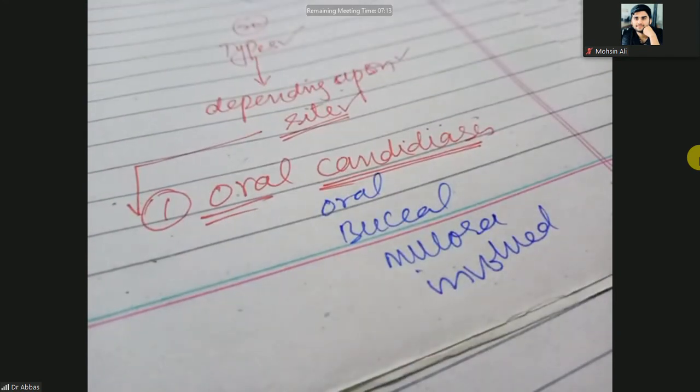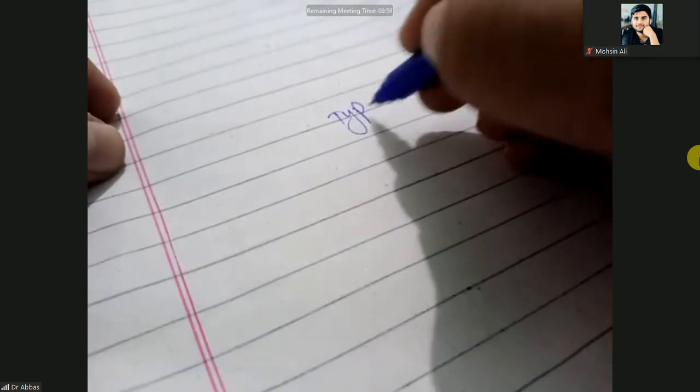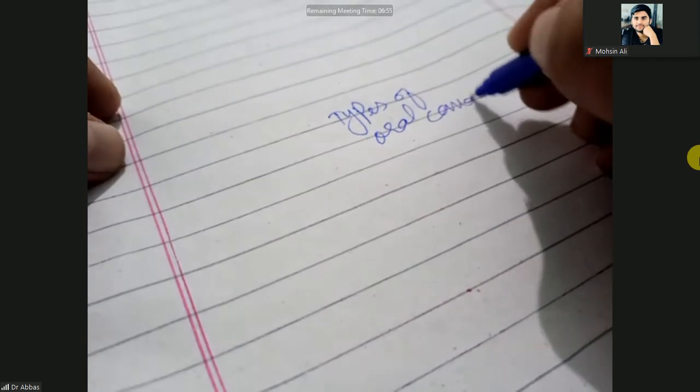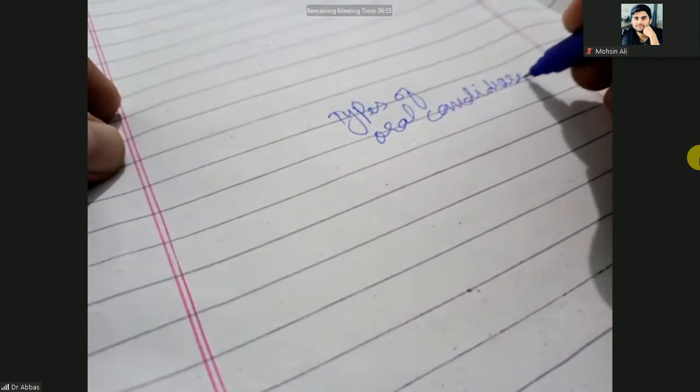So what are the changes in oral candidiasis? What are the other types of oral candidiasis? So next are the types of oral candidiasis.